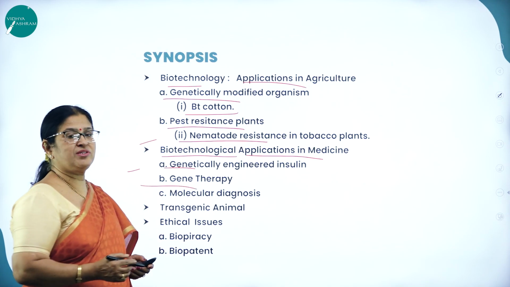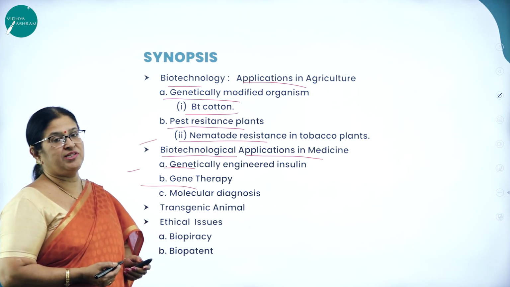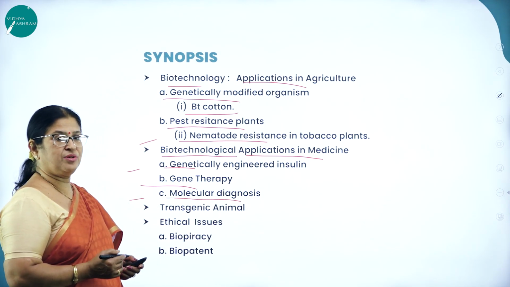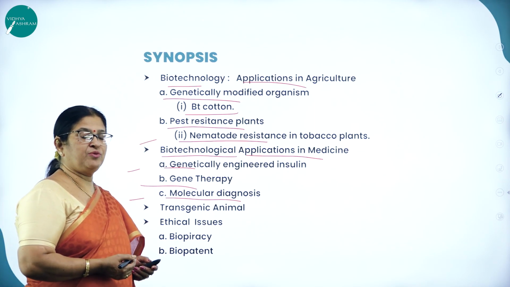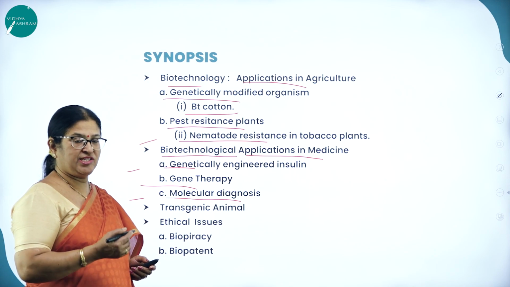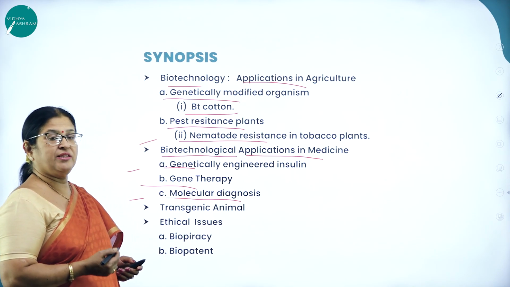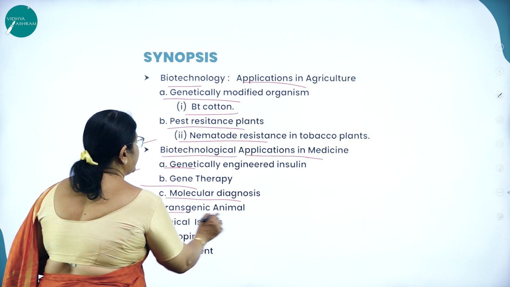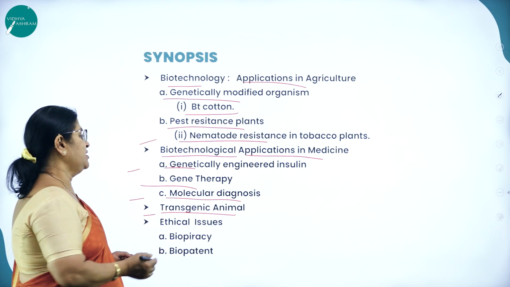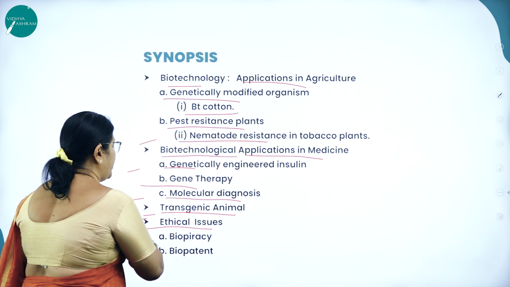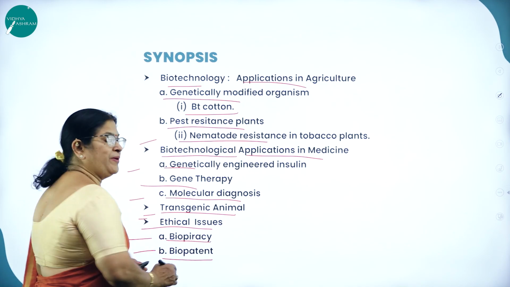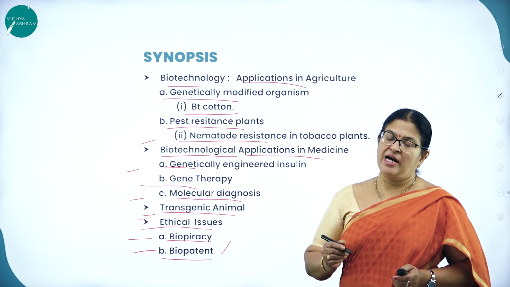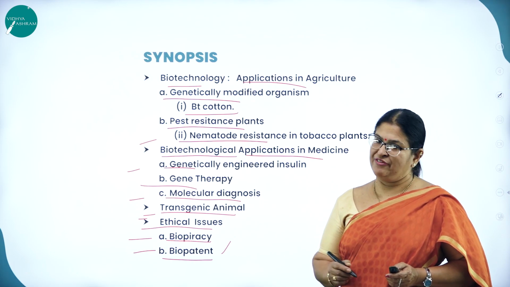Then in gene therapy, what is gene therapy? Replacing the faulty gene with a healthy gene is called gene therapy. Then in molecular diagnosis also it is used. For example, we use PCR technology to detect the HIV virus in a suspected AIDS patient. Then we use ELISA test, then PCR test particularly to detect the mutations. Then transgenic and genetically modified organisms are also important. Ethical issues like biopiracy, then biopatent. Biopatent is the right given by the government to the inventor to prevent the other commercial uses of the invention.